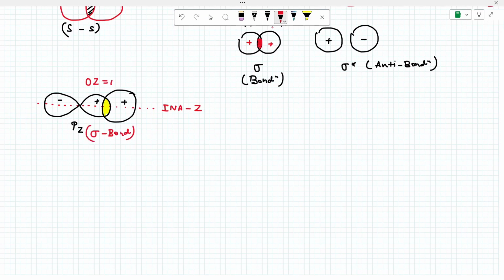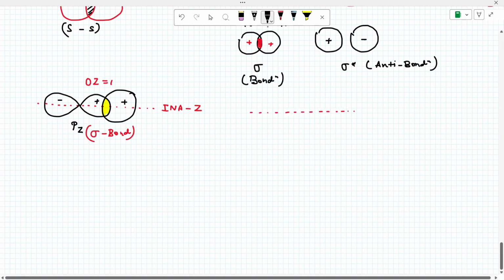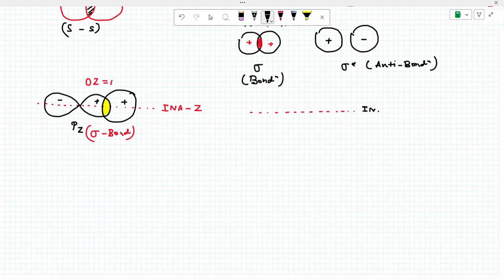Okay. Now see. Here also the axis is the Z axis. This is PZ, same as before. This is plus, this is minus. Now this is S orbital, this minus sign. This bonding, anti-bonding. Anyone should tell me, is it bonding or anti-bonding? This is anti-bonding, right? Because both are opposite wave functions. This is sigma star, anti-bonding.